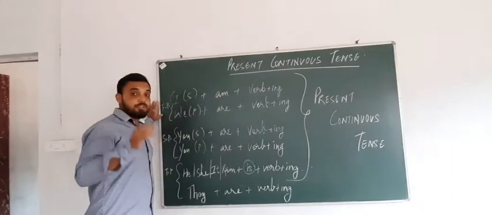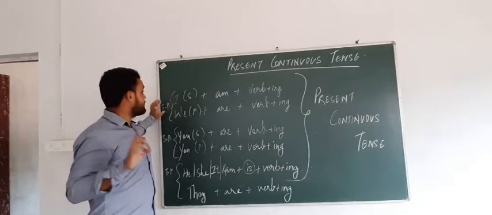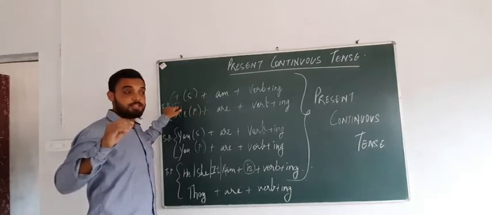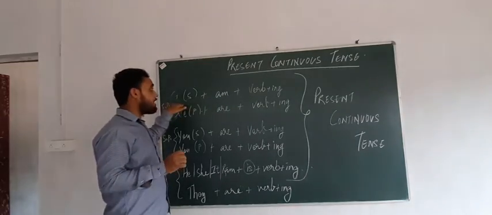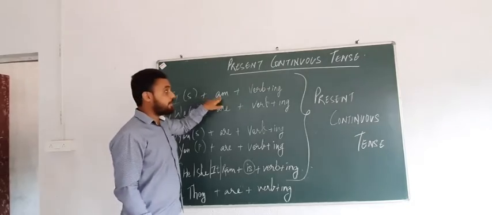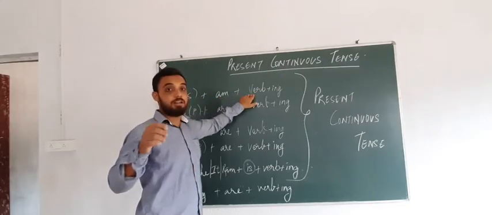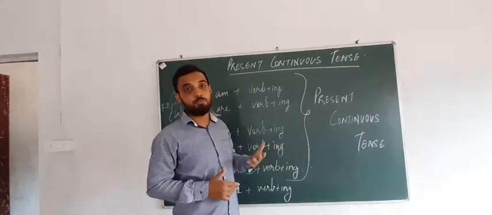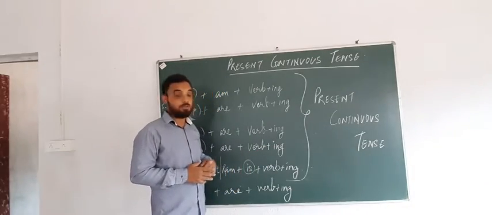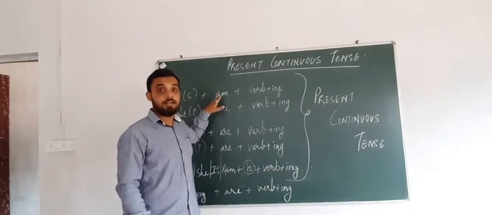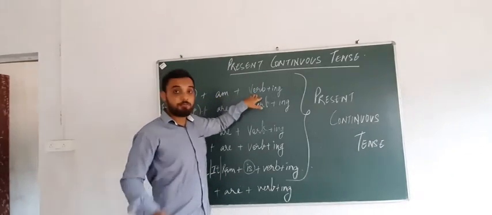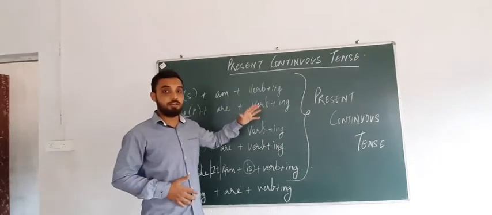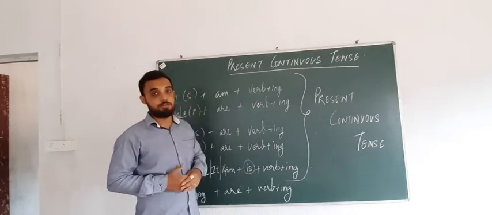Now, first person singular subject is I. The structure of a sentence in present continuous is: I, helping verb am, and the verb in ing form. If the verb is not in ing form, it can't be said to be in present continuous tense. With the help of the helping verb and the main verb in ing form, only then is a sentence called present continuous tense.